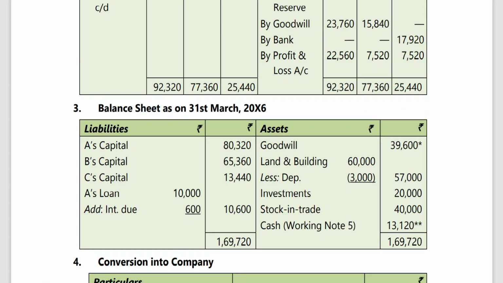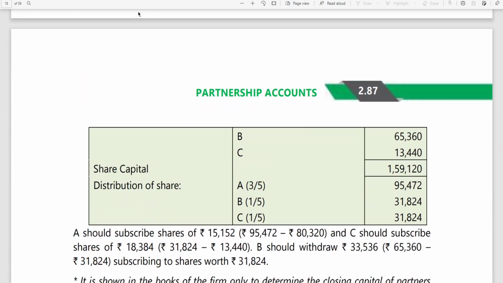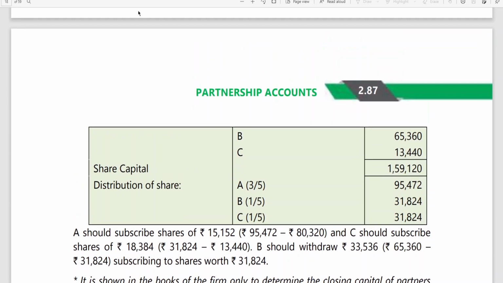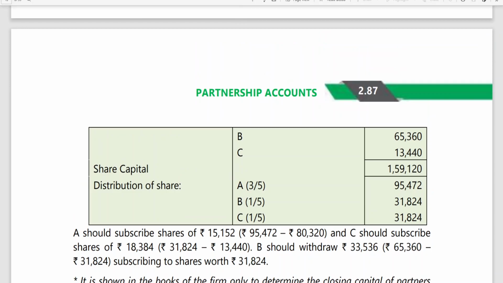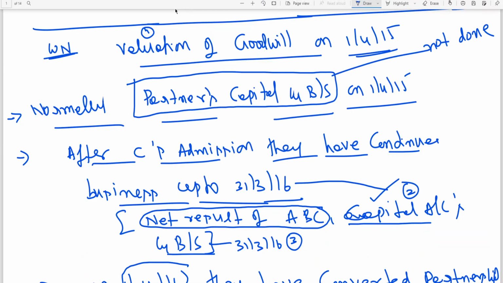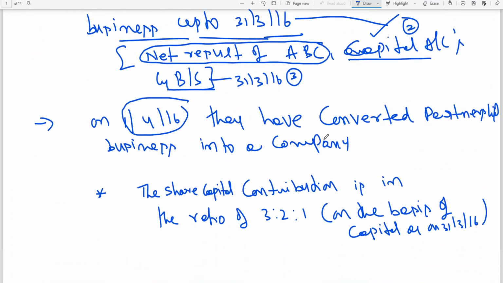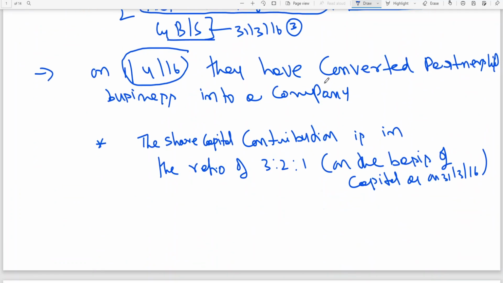Then next, fourth, conversion into a company. Conversion into a company. For share capital, he has done working notes. Partnership, so point 4. And fifth point, he has ascertained the closing cash and bank balance, that is by going by the cash flow statement. I think that in the balance sheet the balancing figure is cash and bank. So I am giving only 4 points, 4 working notes he has done. I'll come back to this now.